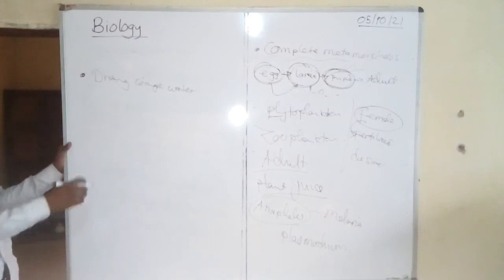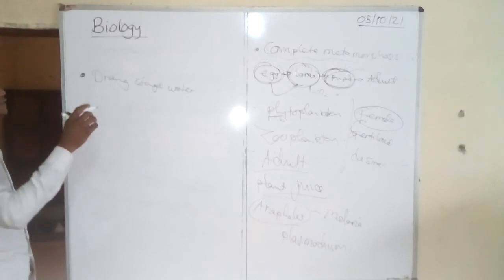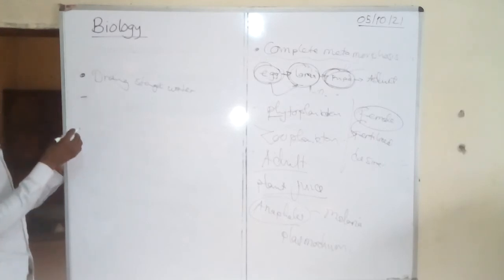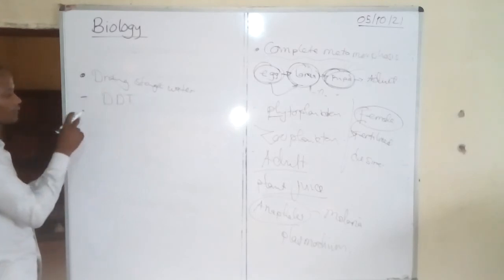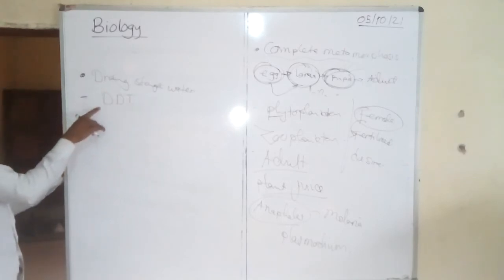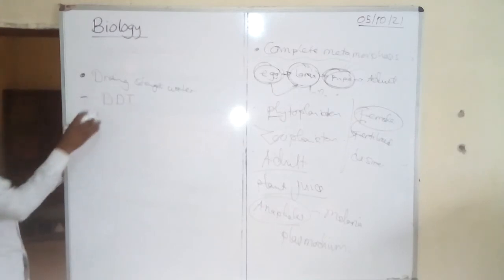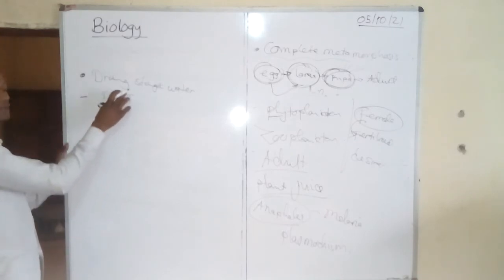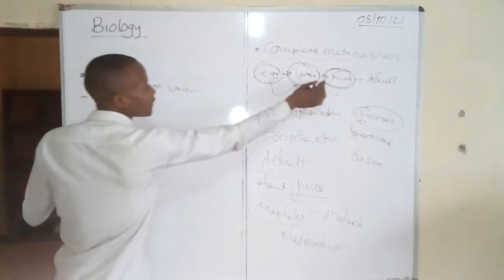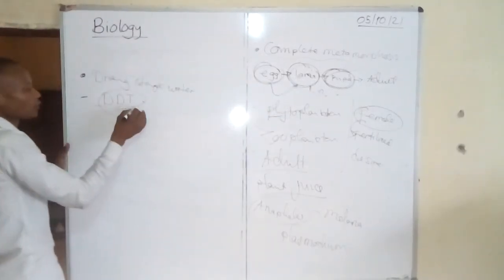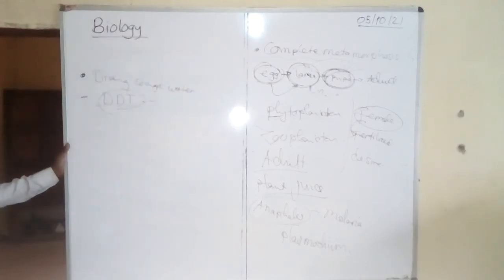Apart from that, you can spray insecticide in stagnant water or other water bodies. You spray insecticides such as DDT, standing for dichlorodiphenyl trichloroethane. This one attacks the eggs, the larva, and the pupa as well. So when you spray this chemical in stagnant water, it will kill the egg, the larva, and the pupa.